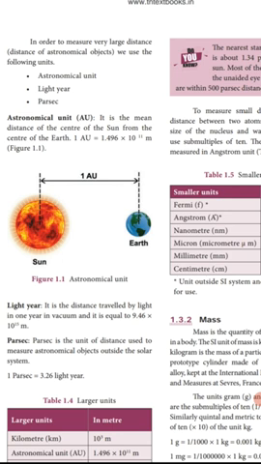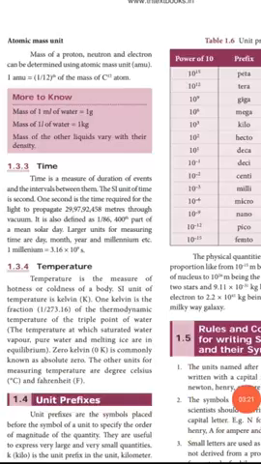Next one, mass. Mass means the amount of substance in a body. It is measured in kilogram. Next one, atomic mass. What is atomic mass? The mass of proton, neutron and electron. It can be determined using the atomic mass unit, that is AMU. Atomic mass unit, or AMU, is equal to 1 by 12th of the mass of a carbon 12 atom.